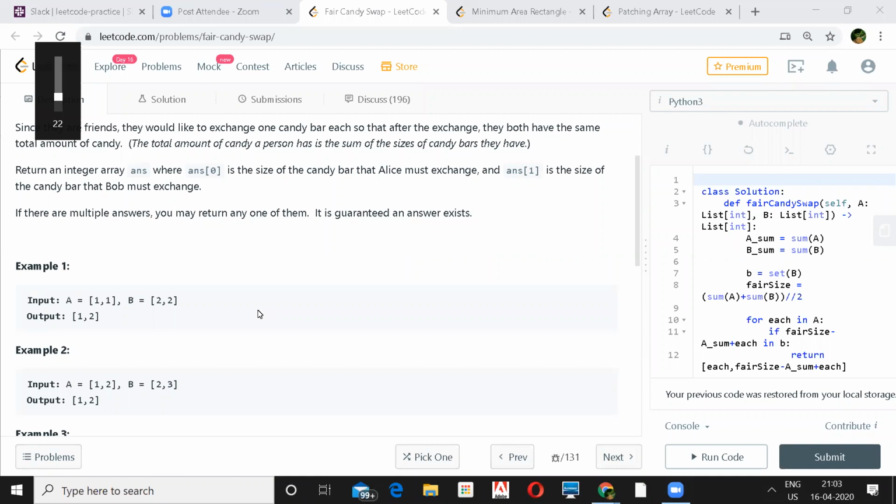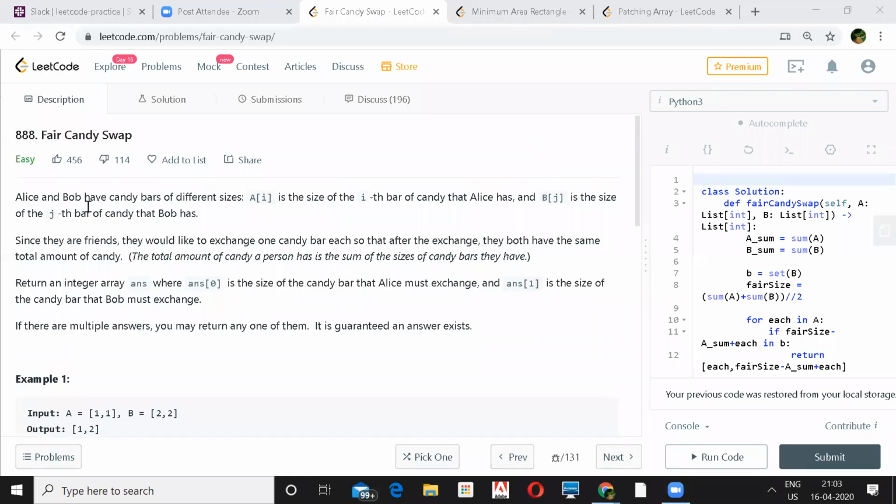So the first question is Fair Candy Swap. Alice and Bob have candy bars of different sizes, and A[i] is the size of the ith bar of candy that Alice has, and B[j] is the size of the jth bar of candy that Bob has. Now, since they are friends, they would like to exchange one candy bar each so that after the exchange, they both have the same total amount of candy.